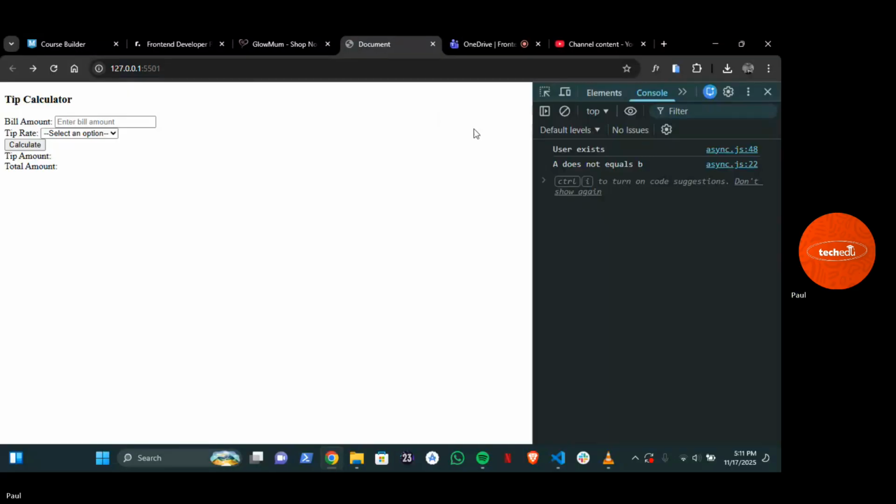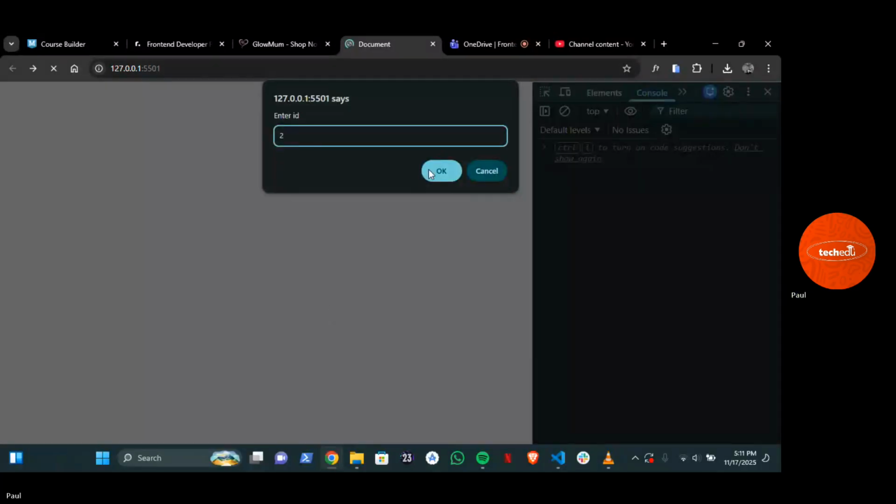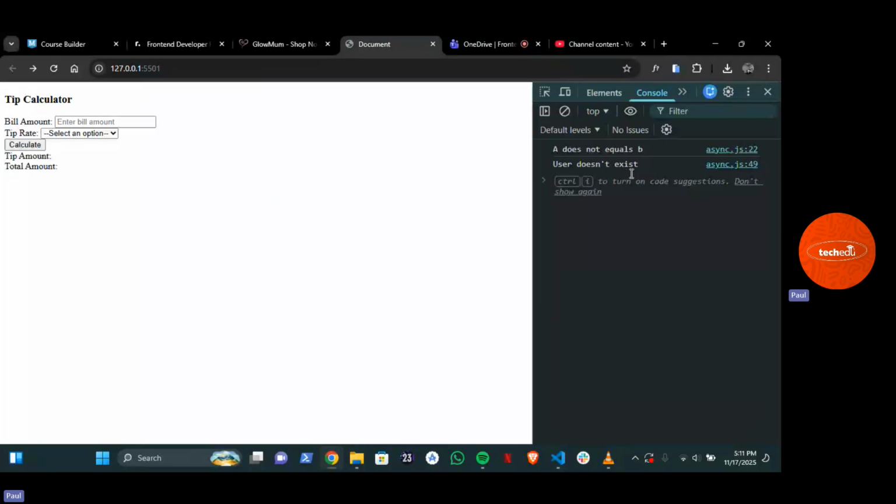Let me try and make it not too strict. So if I press 1, user exists. You understand? So user exists. So now let me refresh it again. Let me use 2 in this place. User does not exist. Do you understand it now? So that is basically what we just tried to create.